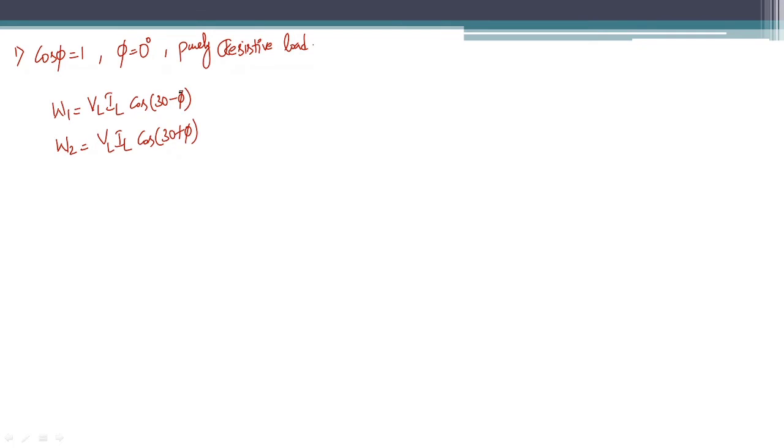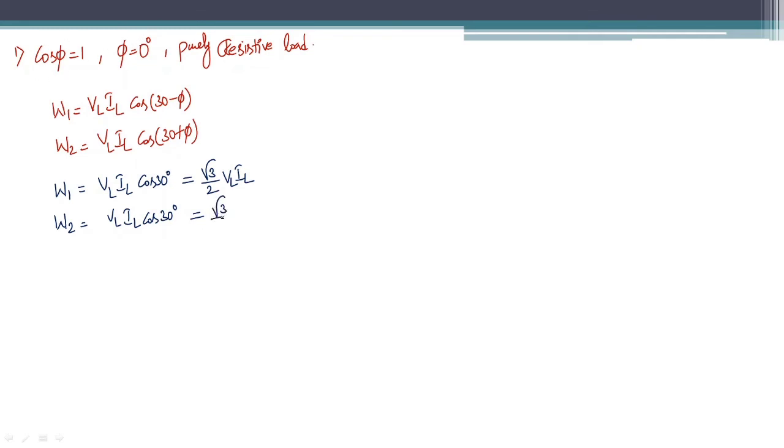Now substituting phi equal to 0, you will get W1 as VL IL cos 30. What is cos 30? Root 3 by 2, right? So it is root 3 by 2 VL IL. And what is W2? By substituting phi 0 again, you will get W2 is also the same, which is VL IL cos 30 degrees, right? It is the power factor, unity, right?